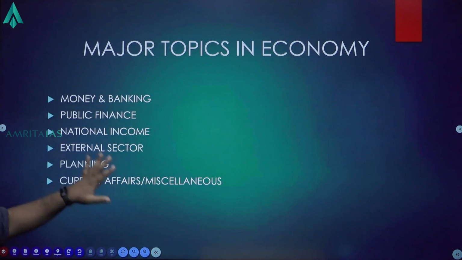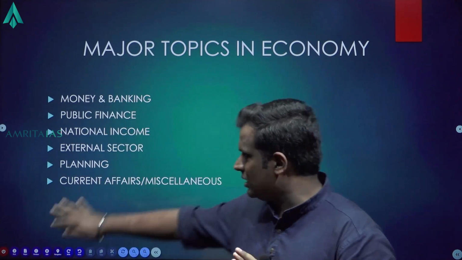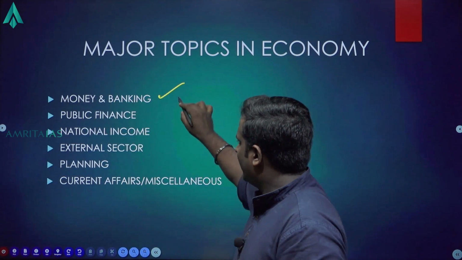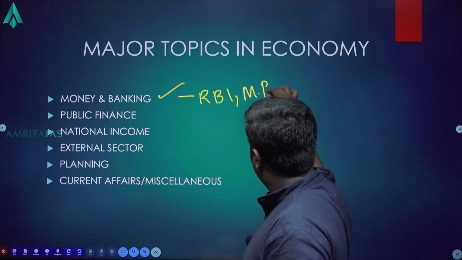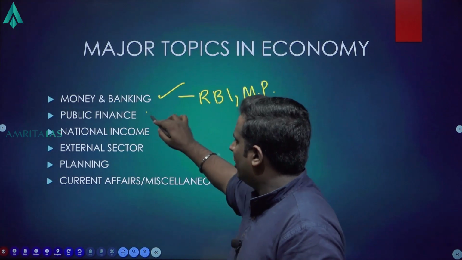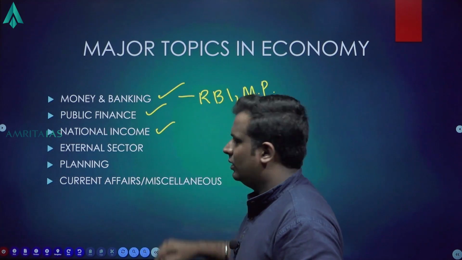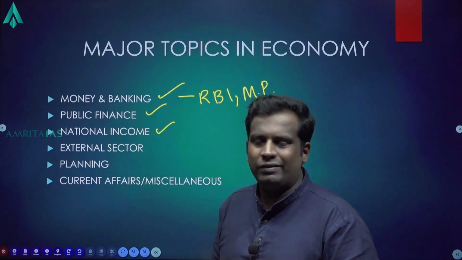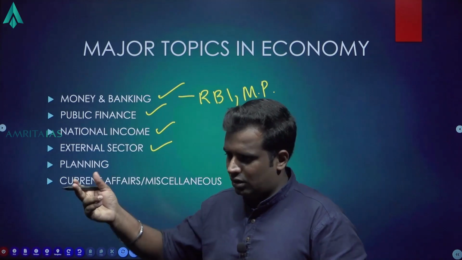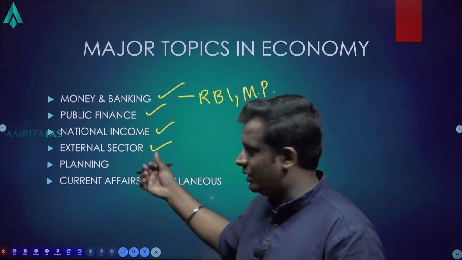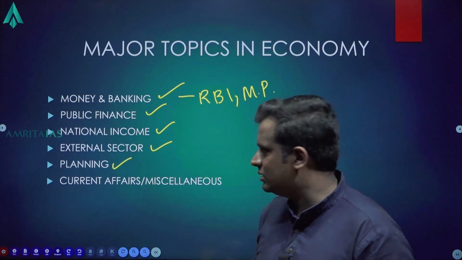So this is the general thing. You take any economy textbook, any standard textbook, these are the major areas we will be covering. Money and banking, which has RBI, monetary policy, etc. Public finance, budget, economic survey. National income, product method, inflation, all that stuff. External sector, capital market, balance of payments, etc. Planning, Niti Aayog, five-year plans, everything.